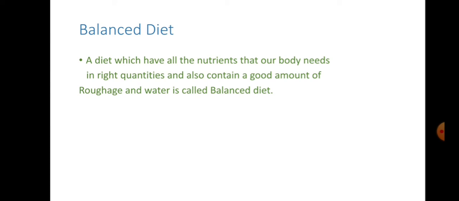So these losses should be reduced. We have to cook properly and wash properly, and also use less water for cooking. These are the best ways to retain the nutrients in the food.